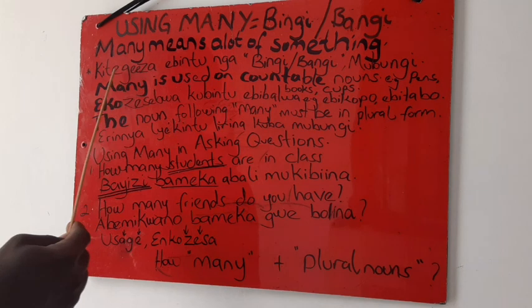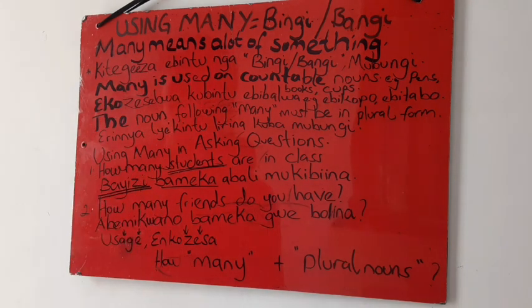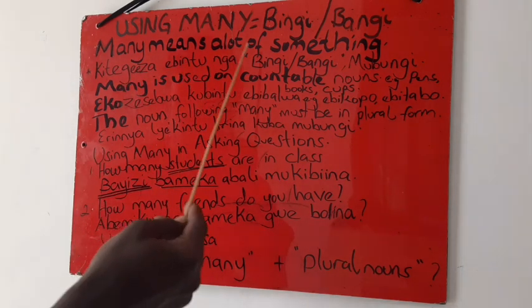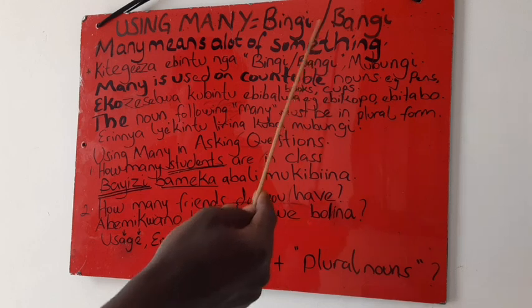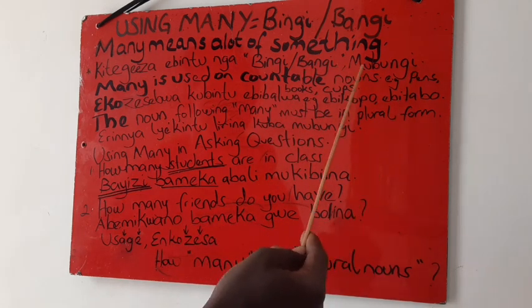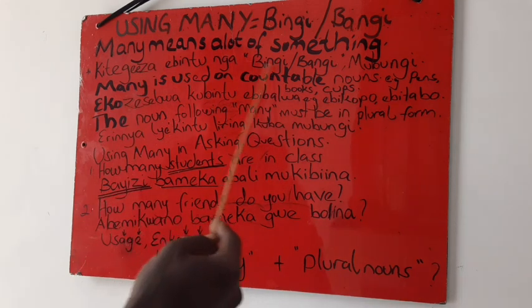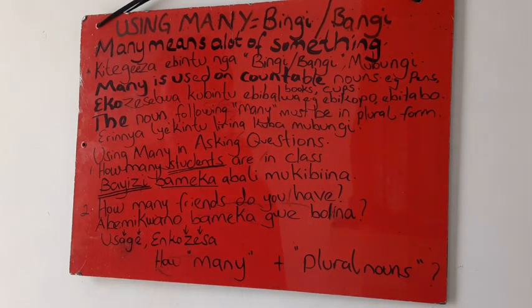Once again, kitegeeza ebintu nga ebintu, it means items or objects. So kitegeeza ebintu nga bingi oba bangi abantu oba ebintu nga biri mu bungi bwakyo. So many, it means ebintu nga bingi, bangi oba mu bungi in Luganda.